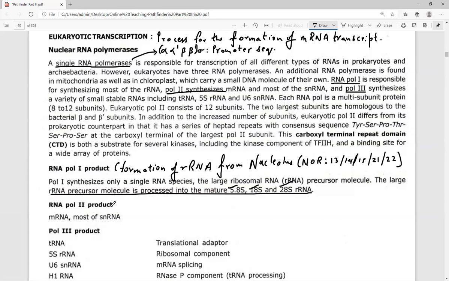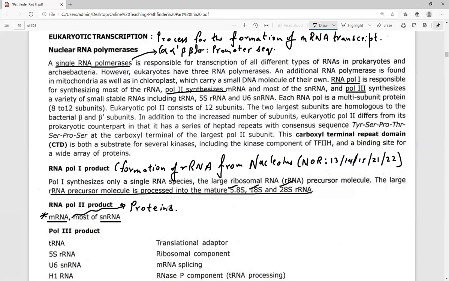RNA polymerase 2 produces the mRNA as well as the snRNA, small nuclear RNA. RNA polymerase 2 is the major RNA polymerase responsible for the formation of messenger RNA, and it is this mRNA that will lead to the formation of proteins.